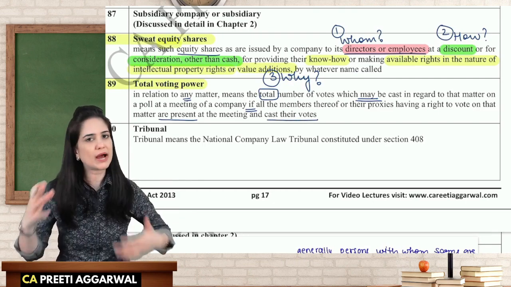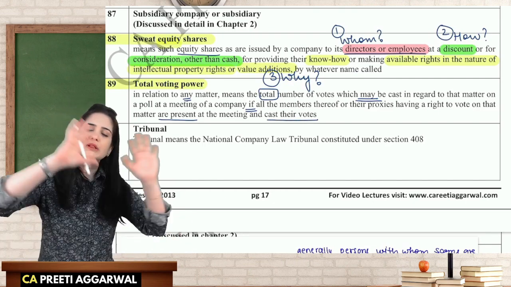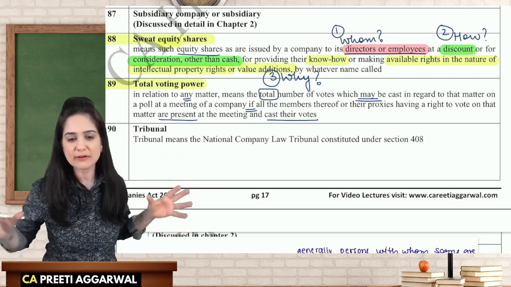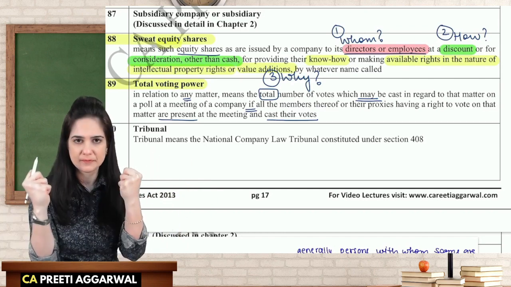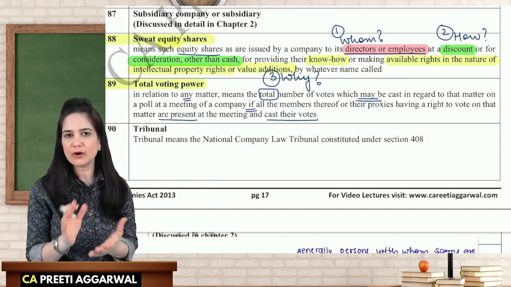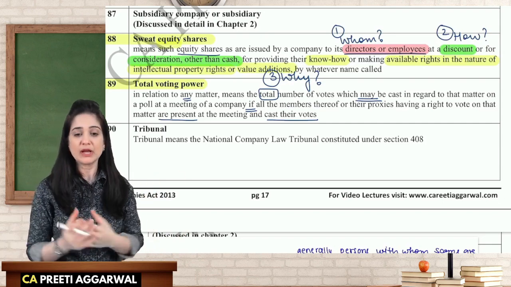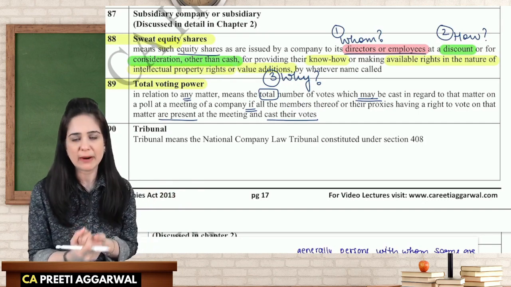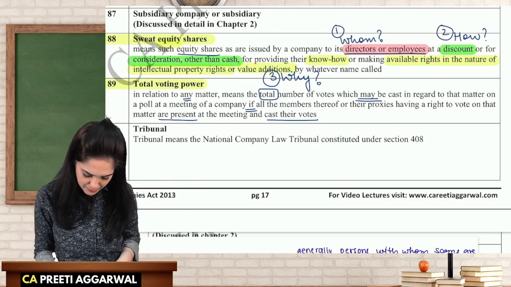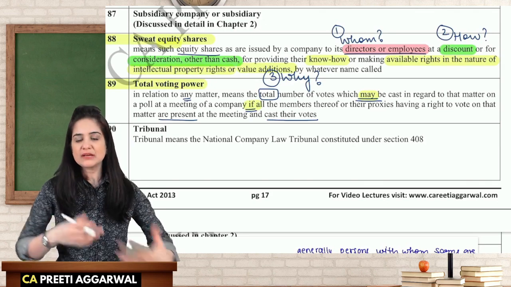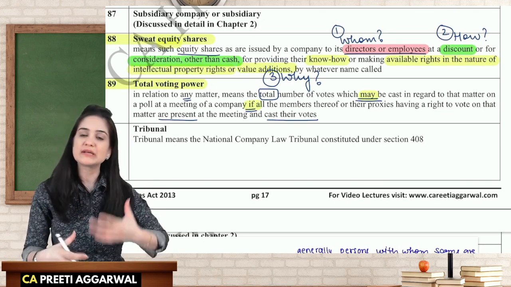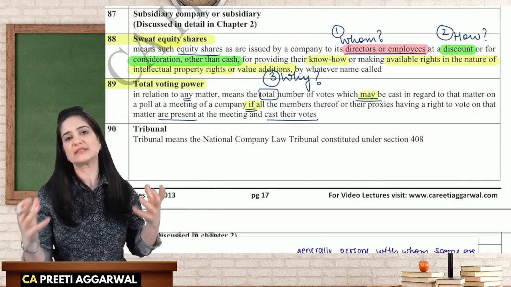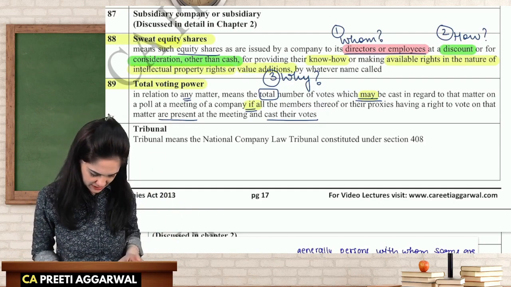So all this is based on hypothesis. If all the members or their proxies entitled to vote attend the meeting and they all decide to vote, then what is my total voting power? They may or may not vote, but what is my total voting power? If all are present in the meeting, if all decide to vote at the meeting, what is my total voting power? I have highlighted the words may, if, because see, it is not very specific. It is based on some assumption that if all cast their vote, if all are present, then that is their total voting power. Not important for exam.